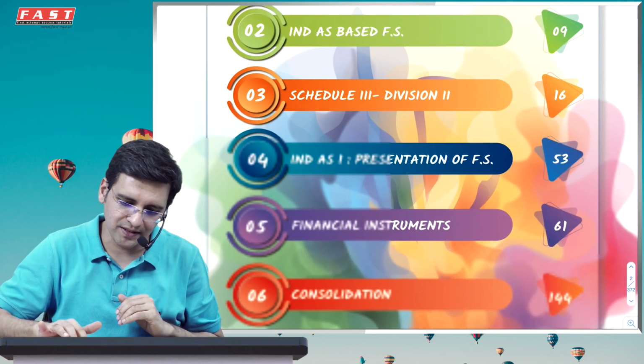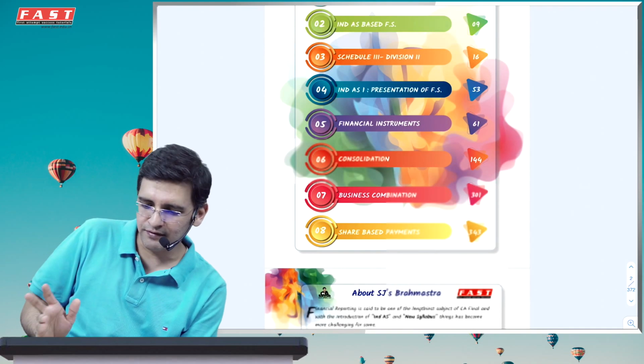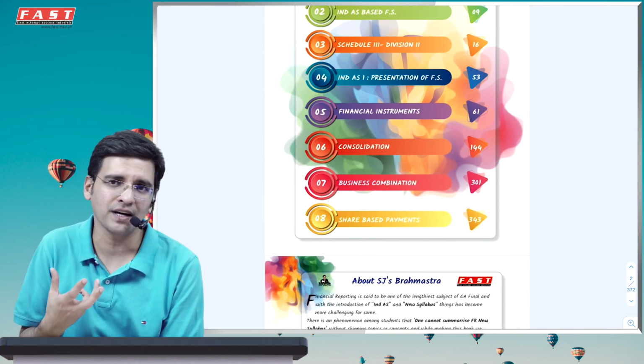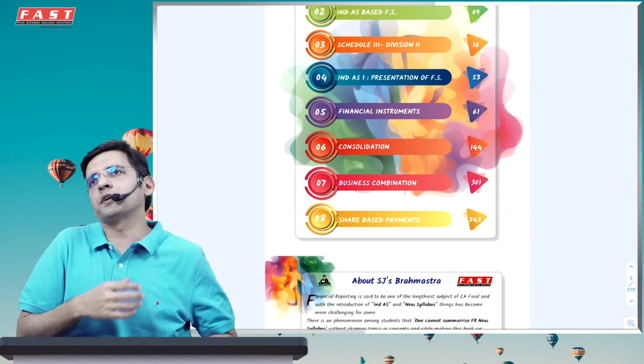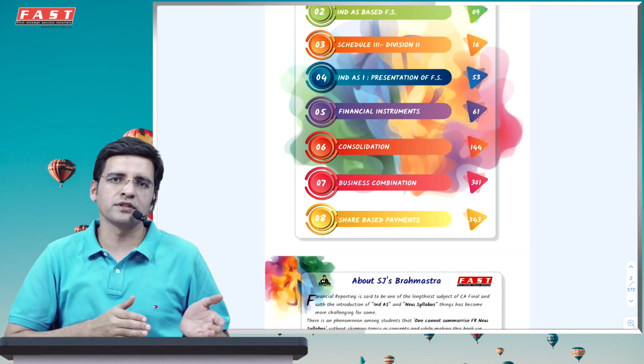I just show you the index. This basically covers introduction, Ind AS based financial statement, schedule 3, presentation of financial statement in Ind AS 1. ये जो मैं पहले क्लास में पढ़ाता हूँ just to get a basic understanding of it, because I understand students coming from intermediate have been studying accounting standards and the old format of the balance sheet in schedule 3 division 1 all throughout.